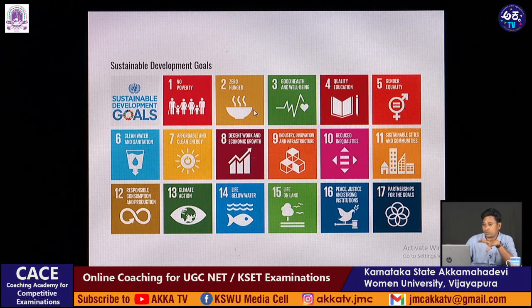No poverty in 2030, zero hunger, good health and well-being, quality education, gender equality, clean water and sanitation, affordable and clean energy, decent work and economic growth, industry, innovation and infrastructure, reduced inequalities, sustainable cities and communities, responsible consumption and production, climate action, life below water, life on land, peace, justice and strong institutions, partnership for the goals.